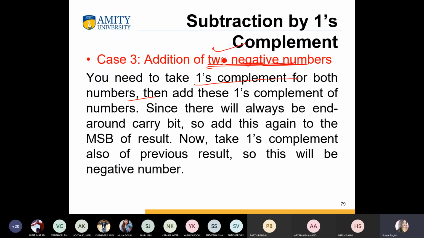Previously we took the complement of only one number, but here we take the 1's complement of both numbers, and simply add them. Then check the MSB carry, take the 1's complement of the result as before, and the result will also be a negative number.